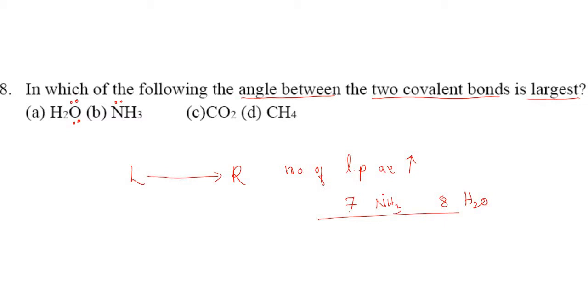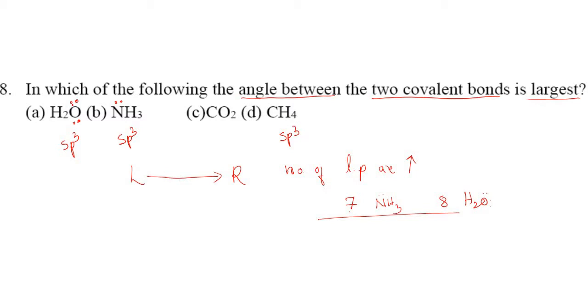In case of ammonia there is one lone pair, in case of water there are two lone pairs. Increase in the number of lone pairs of electrons decreases the bond angle. This concept we have to remember. Of course, the hybridization in case of oxygen of water is also sp3. In case of ammonia, that is also sp3, right? And in case of methane, that is also what?